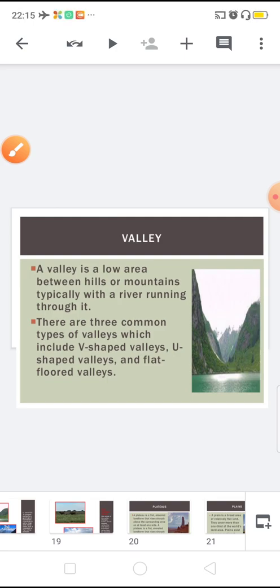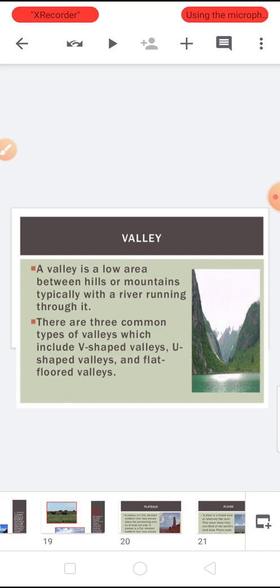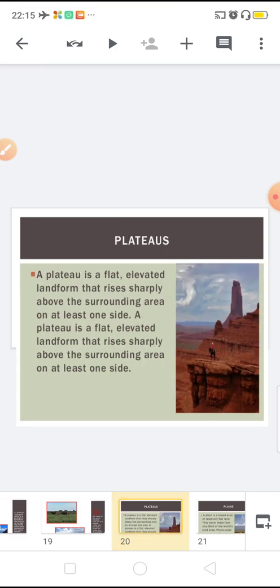Now, as I told you, we have mountains and we have valleys. Let's continue with plateaus. The next type of landform is plateaus. What is a plateau? A plateau is an elevated flat land.